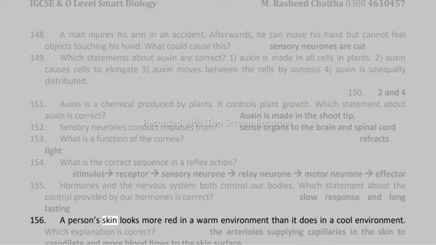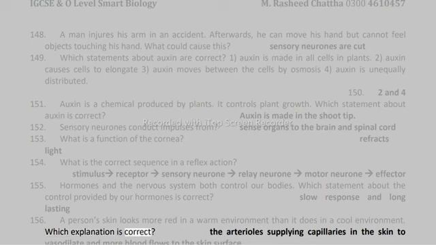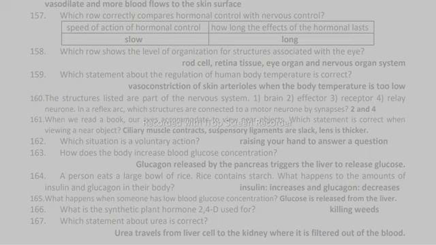155. A person's skin looks more red in a warm environment than it does in a cool environment. Which explanation is correct? The arterioles supplying capillaries in the skin vasodilate and more blood flows to the skin surface. 156. Which row correctly compares hormonal control with nervous control? Speed of action of hormonal control: slow. How long the effects of the hormonal control last: long.